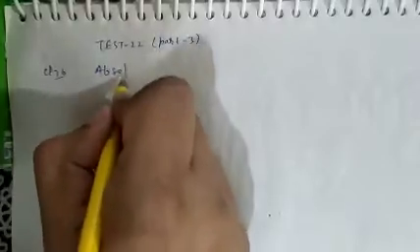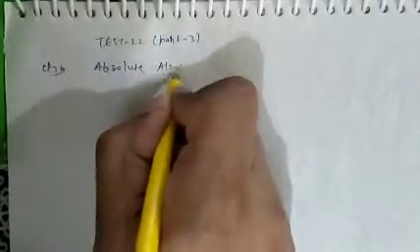Test number 22, part 3. See question number 76. Question number 76 is about absolute alcohol.